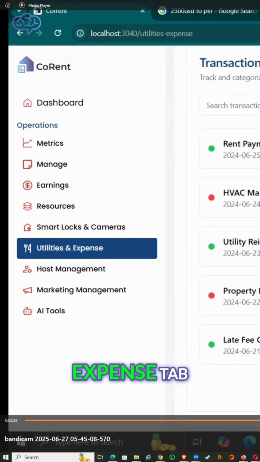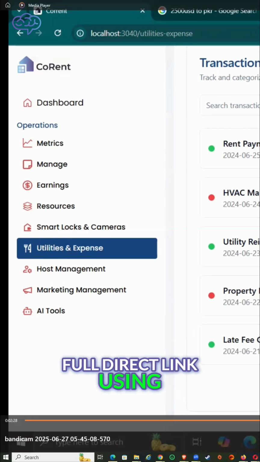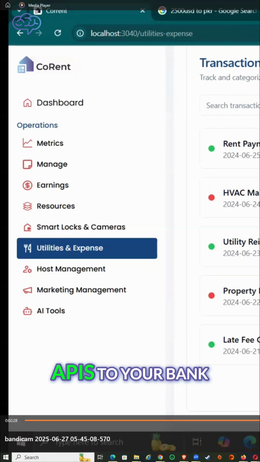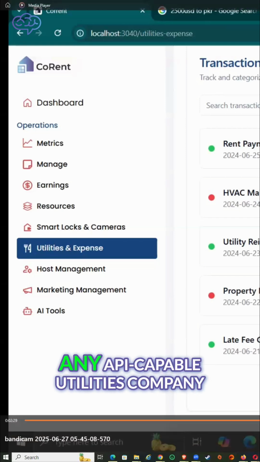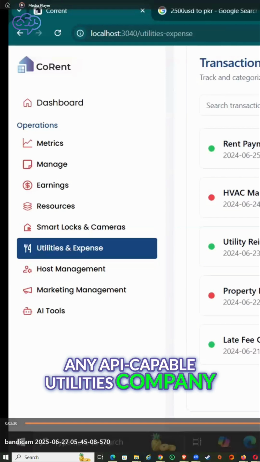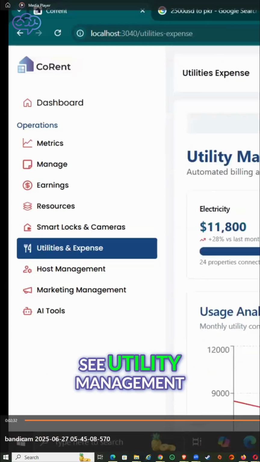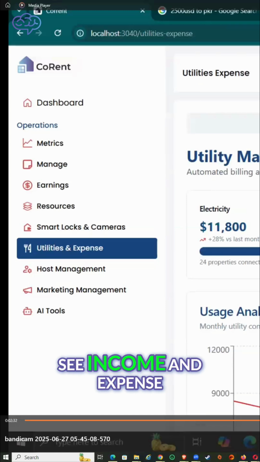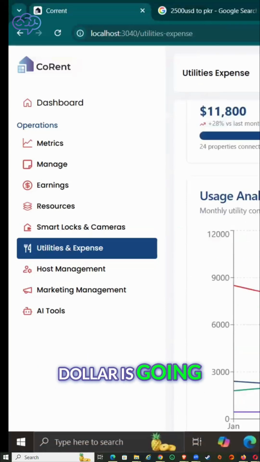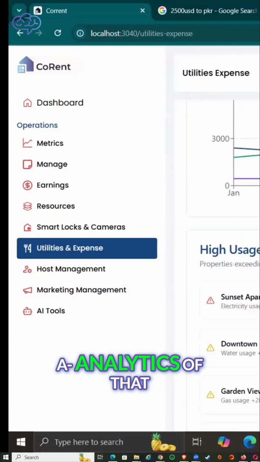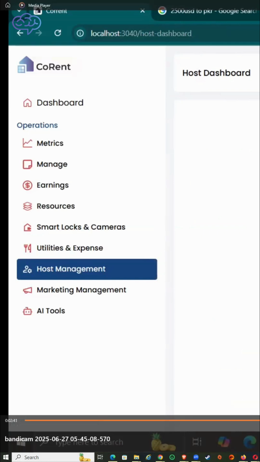Inside the utilities and expense tab, you get full transaction management, full direct link using Plaid and Plaid Assistant APIs to your bank, direct API integration to any API capable utilities company that allows you to, at a glance, see utility management, see income and expense, see the breakdown of your investments and wherever dollar is going, and see the usage analytics of that, either by property or by investor or by group.